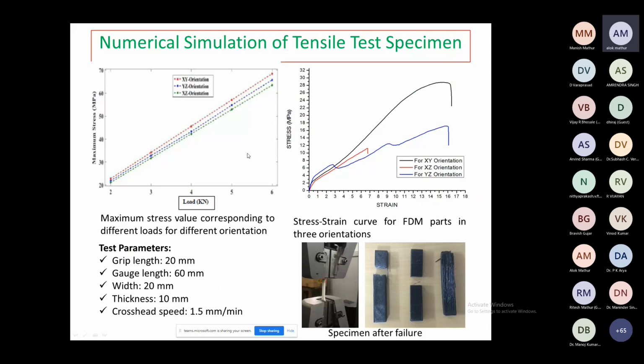So you can see the comparison of the experimental result and the numerical solution result. You can find there is very little variation, but there is some effect of this orientation.